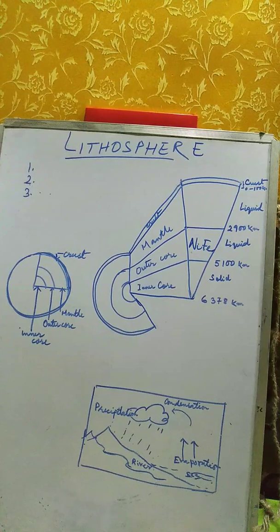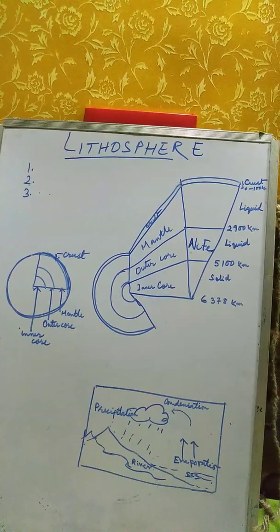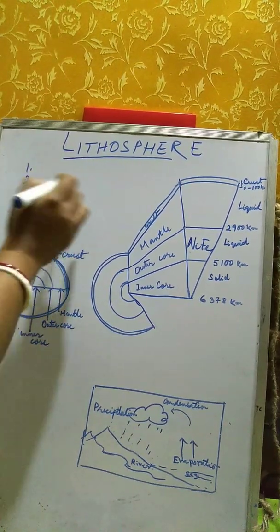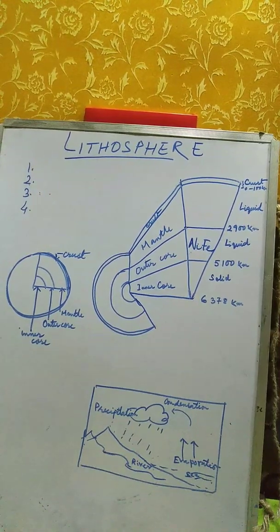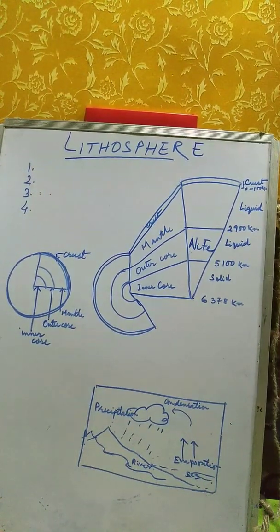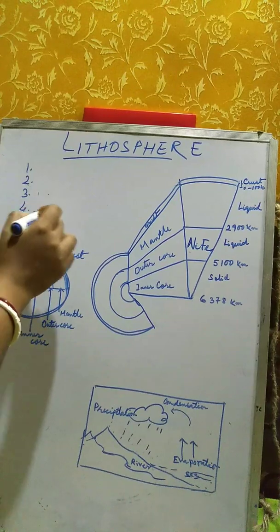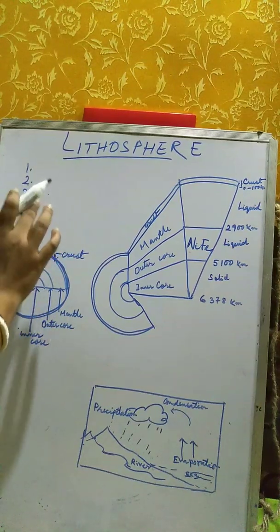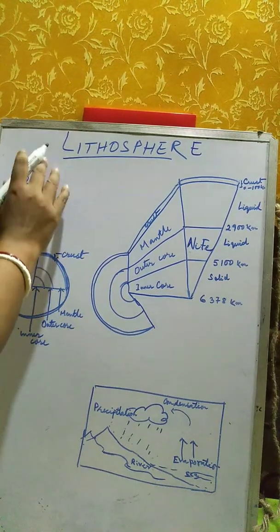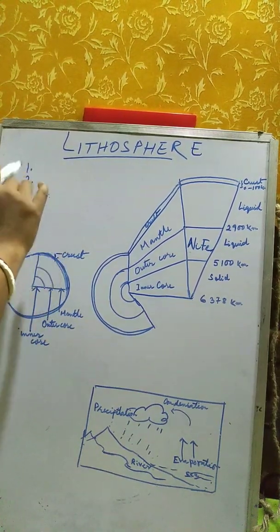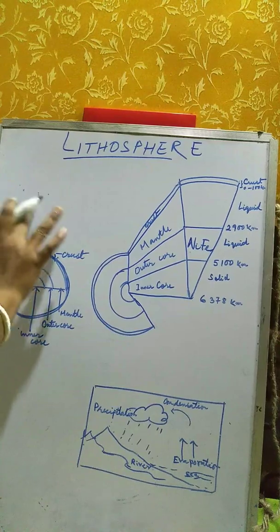minerals, various sorts of minerals like aluminium and iron, these are also found on the uppermost layer. Building materials like marble, sandstone, granite, these are also available on the topmost layer of the earth, that is the crust. So these four are the importance of lithosphere.